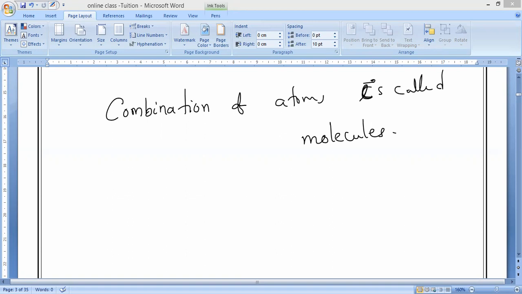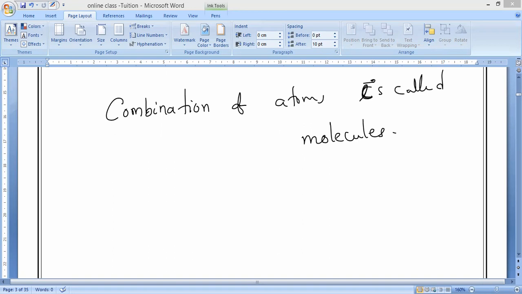All of you should remember, atoms of most elements are very reactive, but when they are in combined state, as molecules, they are not reactive. For example, oxygen alone is very, very reactive, but when one oxygen combines with another oxygen, it turns into a molecule. The oxygen molecule is not that much reactive. Do you understand what I'm saying?